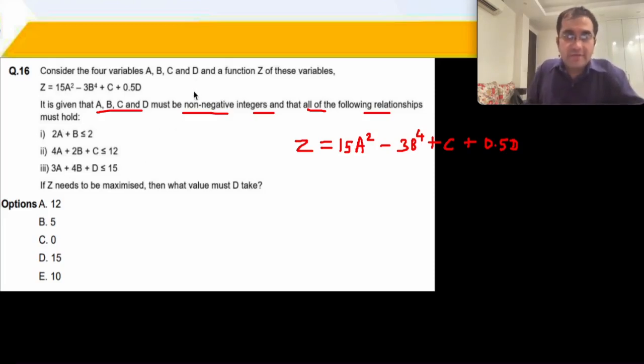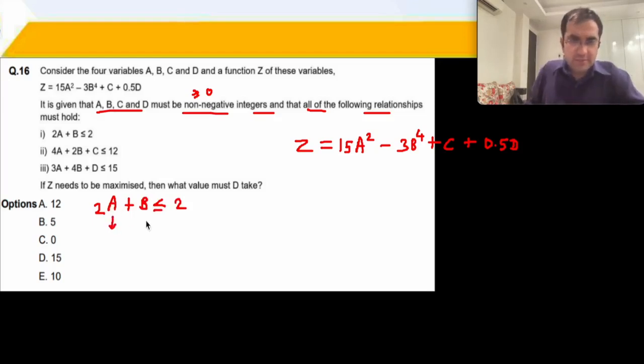Non-negative means greater than equal to 0. 2a plus b is less than equal to 2. When is this possible? Obviously, it is possible when both of them are 0. It is possible when a is 1 and b is 0, and when a is 0 and b is 1. These are the possibilities.